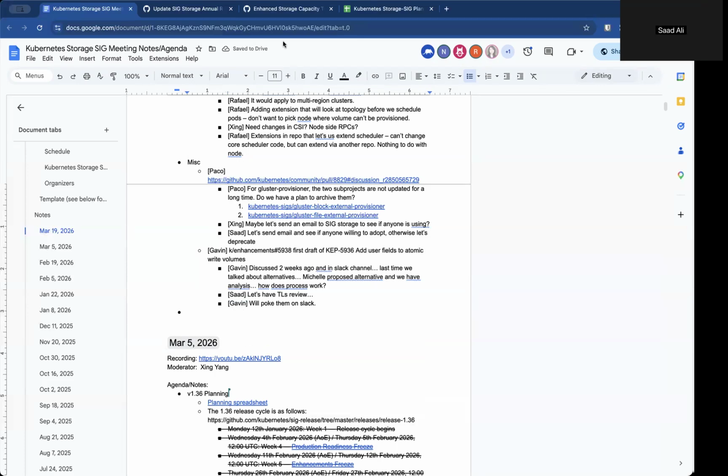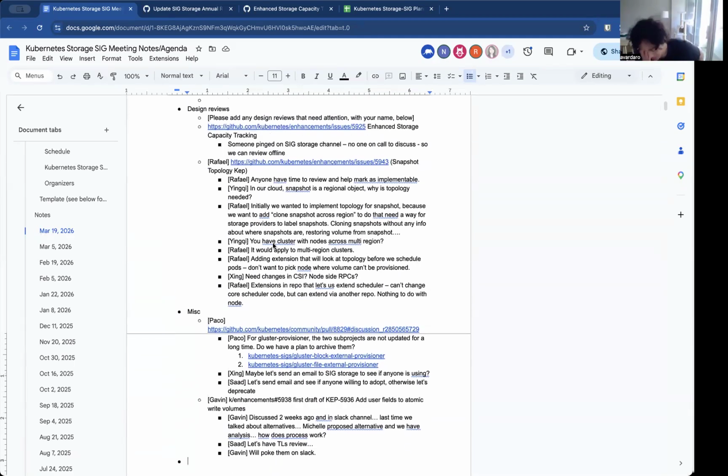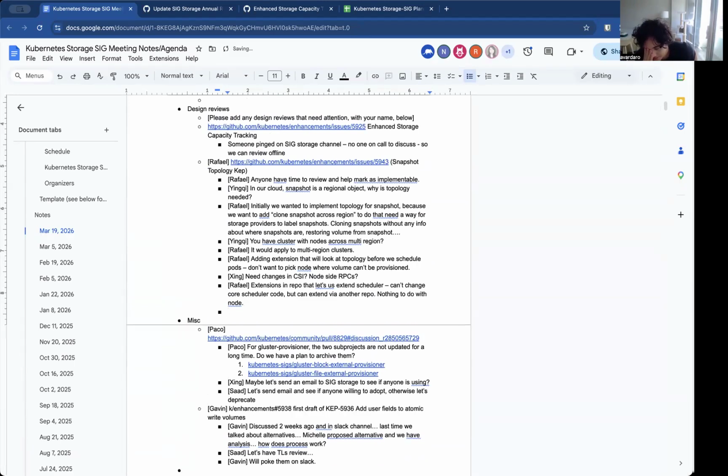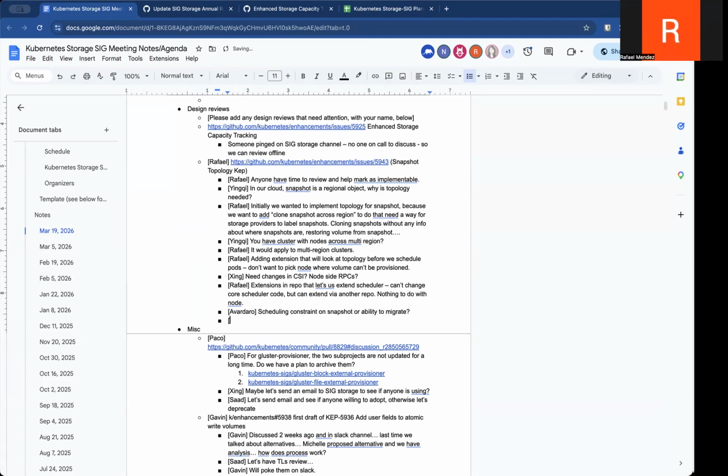Cool. Any other topics, folks? Looks like someone in the chat has a question about the snapshot topology KEP. Should I wait until the end to discuss? You can bring this up. Oh, hello. Good to meet all of you. I had a question about this one, because I wanted to better understand if it's having a scheduling constraint on the snapshot by including the topology information, or is it the ability to migrate the snapshots between AZs? Could anybody clarify?